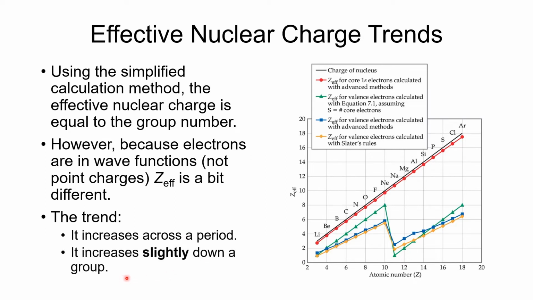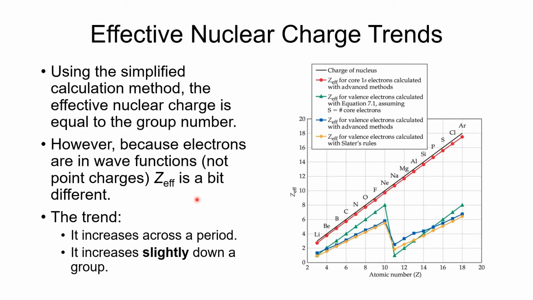Now, a much milder trend is that it increases slightly as we go down in a group. And so let's see, element 6, carbon, is in group 4, and silicon is in group 4. And you see carbon here, the effective nuclear charge in reality is a little over 3, but then for silicon, it's a little bit over 4. So it does increase as you go down in the group. But that, I don't expect you to know. I do want you to know that as you go from left to right across the periodic table, it increases.